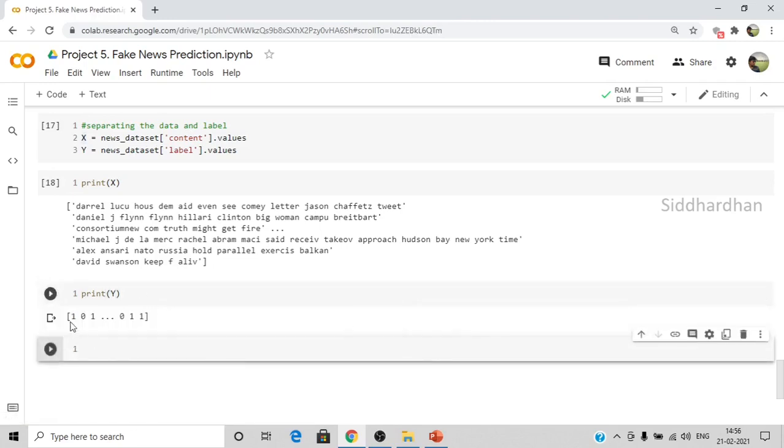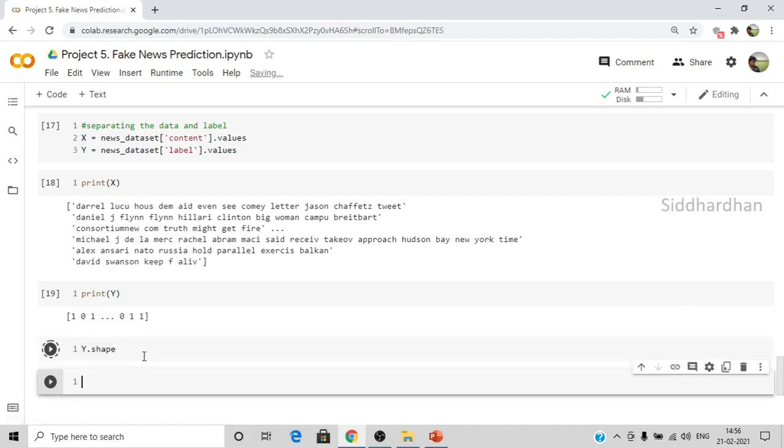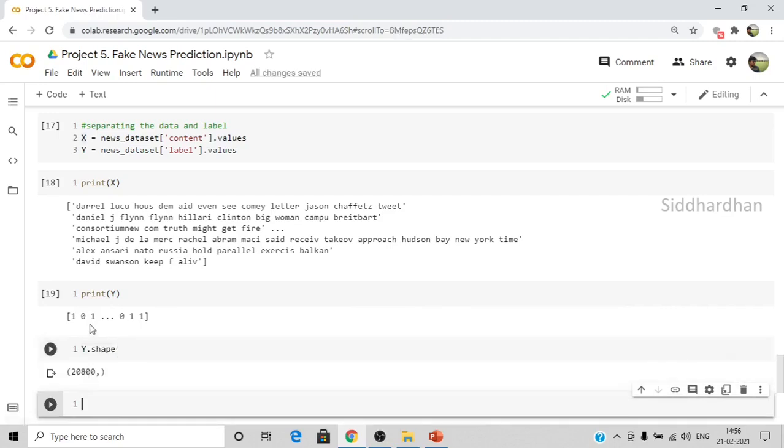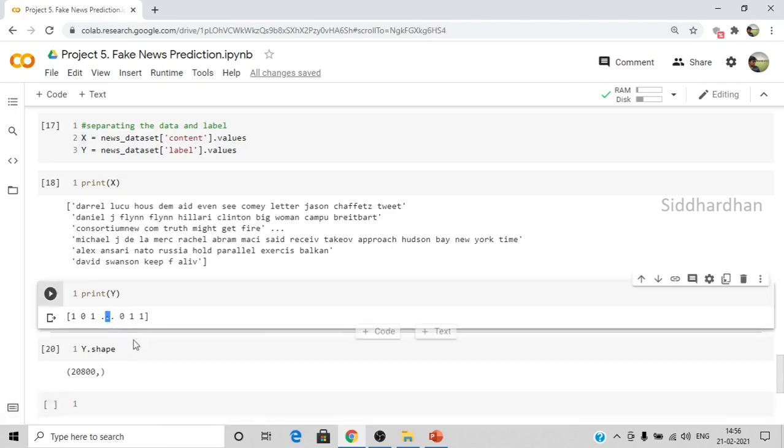Okay, so 1 means fake news and 0 means real news. So you can check the shape of Y. The shape of Y is nothing but 20,800. So in this particular variable Y we have 20,800 values. All those values cannot be shown here, so that's why it has shown this in a short form by 3 dots.